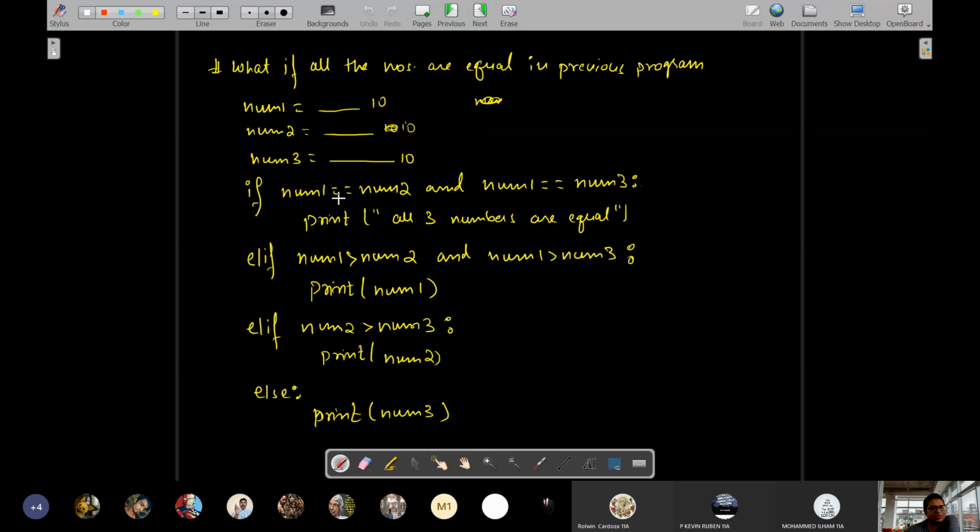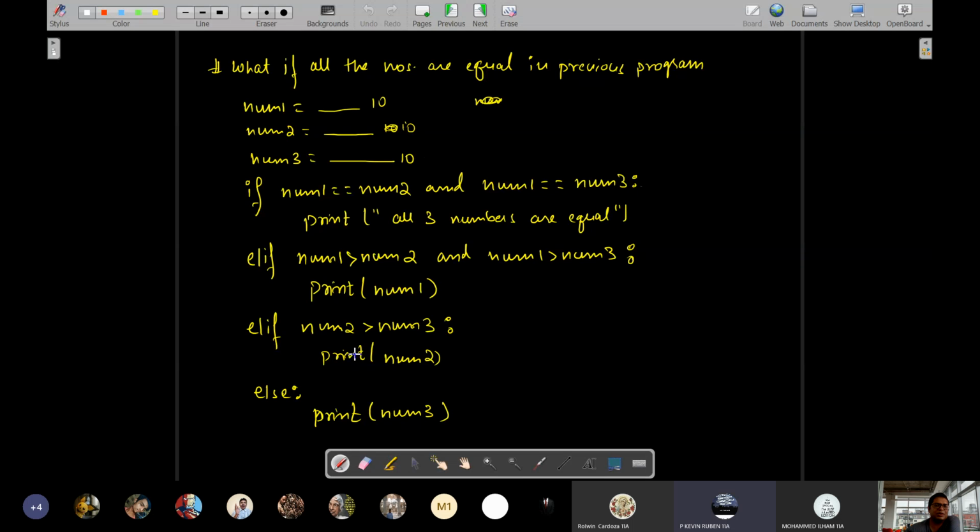So here, we have included one extra condition where we are specifically checking if all the numbers are equal. If all the numbers are equal, we will not print which one is the greatest. We will simply print the message that all three numbers are equal. And if this is not the case, that means all three are not equal, then let the regular program work.